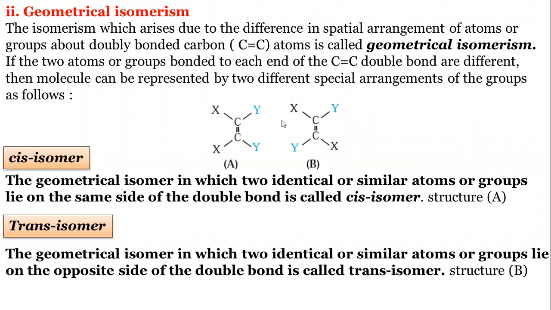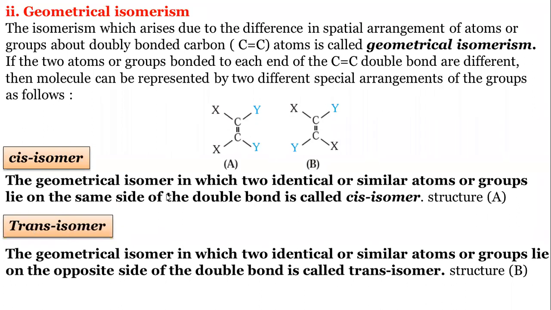Also we discussed the example but-2-ene. I have written it on the board. So remember this definition, cis isomerism, trans isomerism. Geometrical isomerism is where the 2 identical or similar atoms or groups are on the same side of the double bond. We can rotate this double bond also. This is written vertically, the carbon-carbon double bond is vertical. We can make it horizontal also. So this X will come up and the Y will come down.